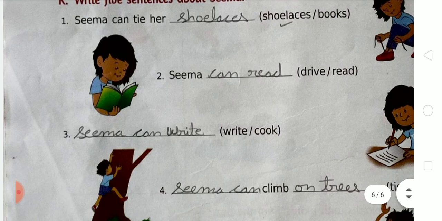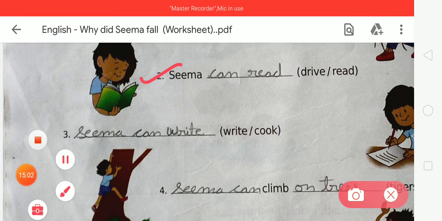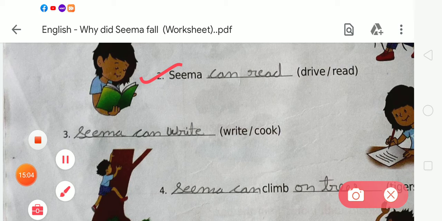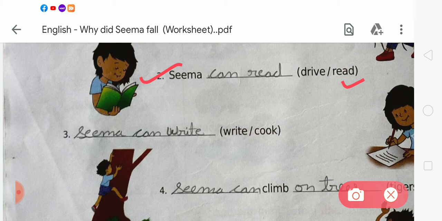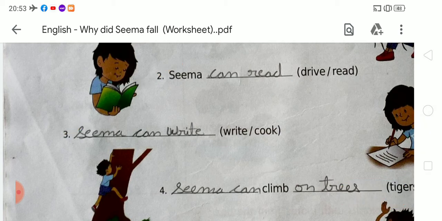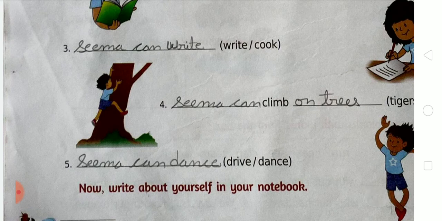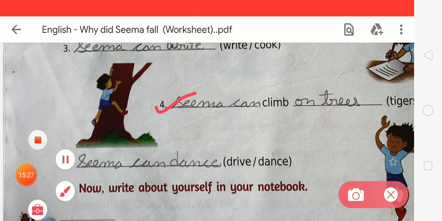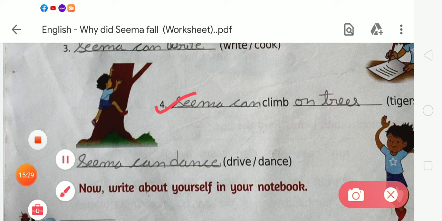Now number second, Seema can drive or read. So we can see Seema is reading. So we have to write read. Seema can read. Okay. In number third, Seema can write. We can see Seema is writing. So we have to write Seema can write. Okay. In number four, here we have to write Seema can climb on trees. Okay. Climb on trees.